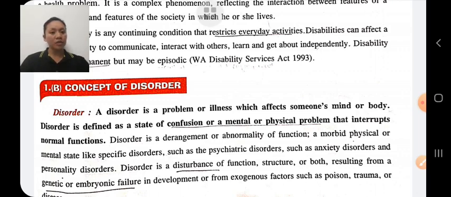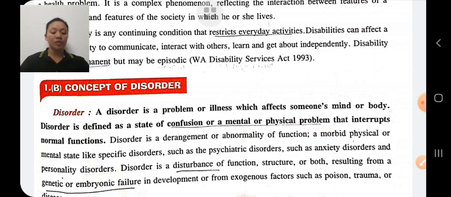Disorders create disturbance in an individual to perform his activity and reduce his efficiency. Disorders only disturb the individual in doing his day-to-day activity. Therefore, the efficiency of the person reduces.